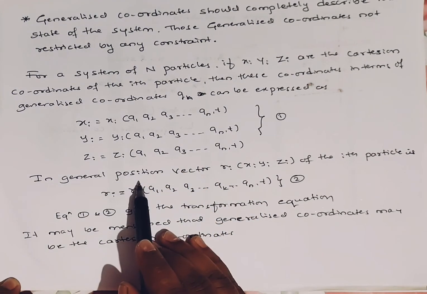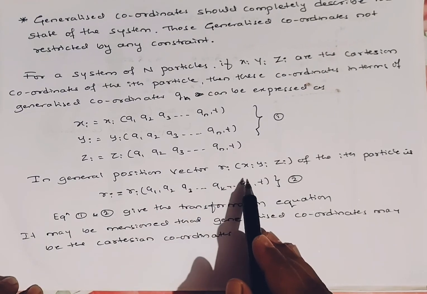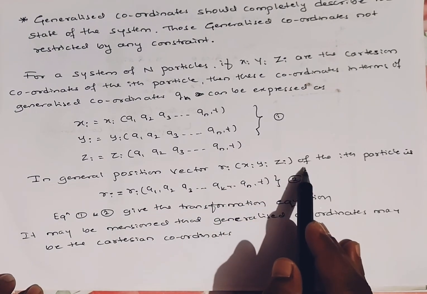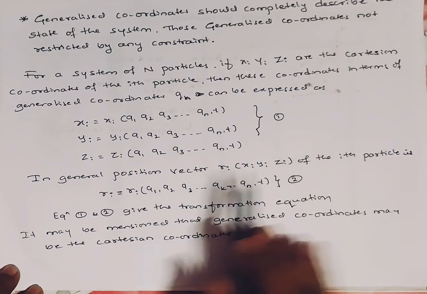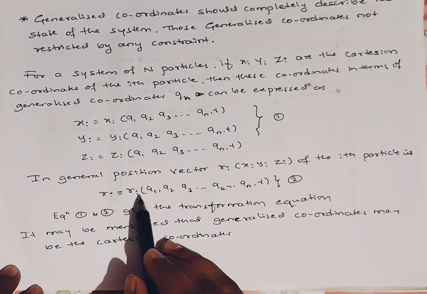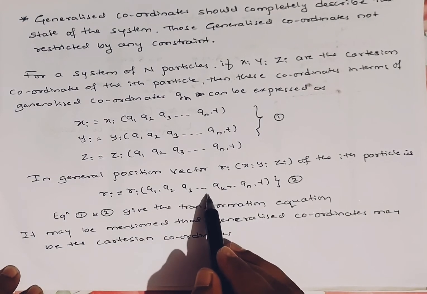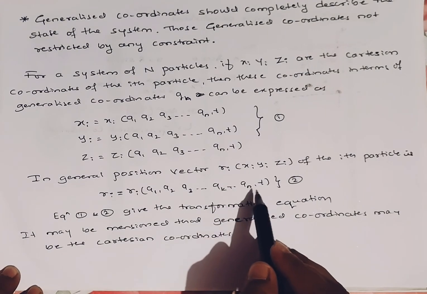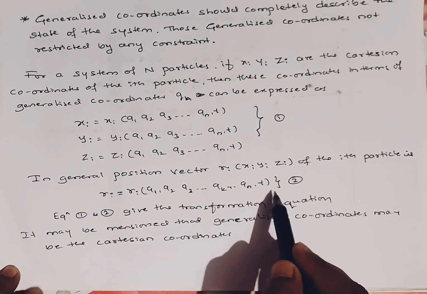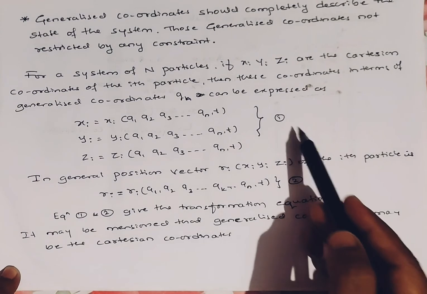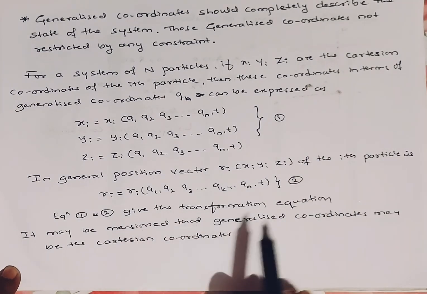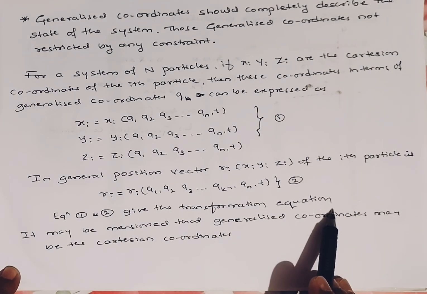In general, the position vector ri, equal to xi, yi, zi of the ith particle, is ri as a function of q1, q2, q3 and so on, qk, up to qn, comma, t. This is equation number 2. Equations number 1 and 2 give the transformation equations.